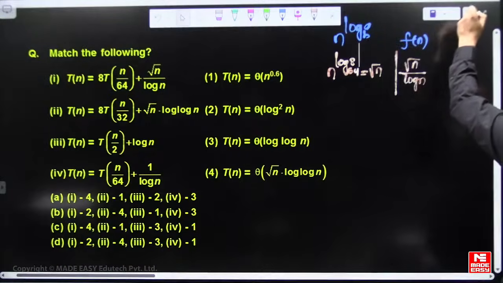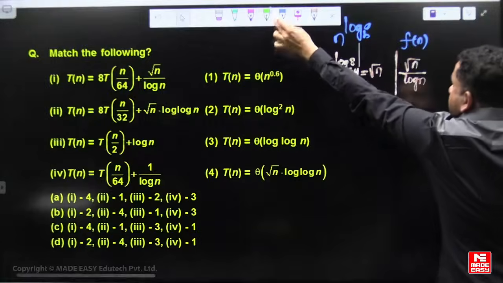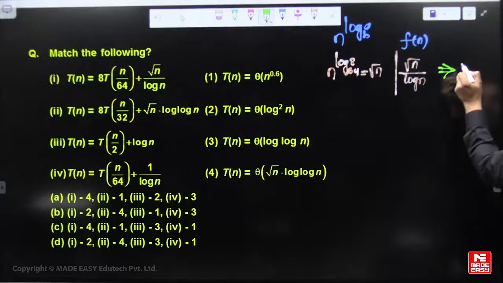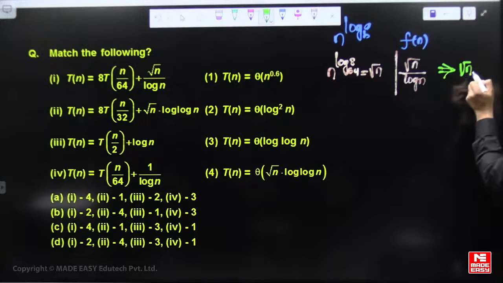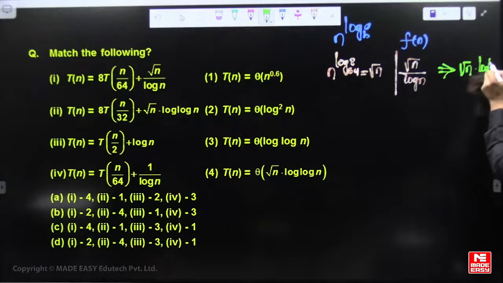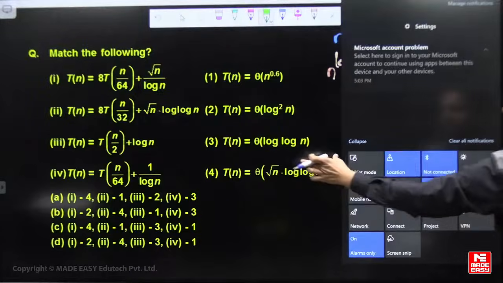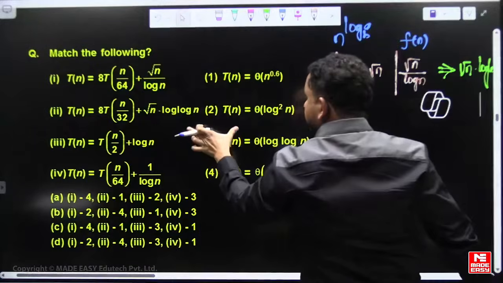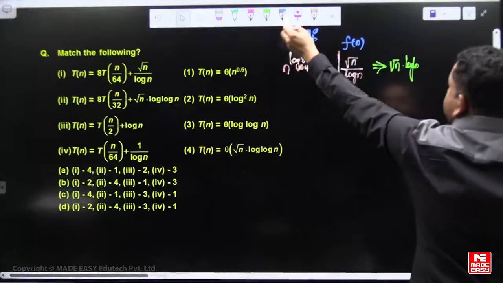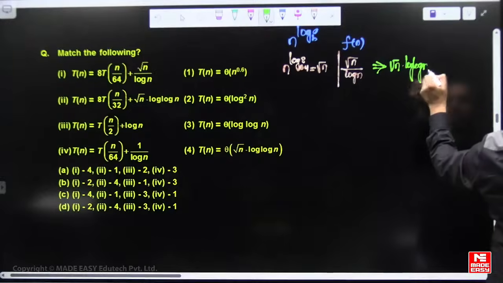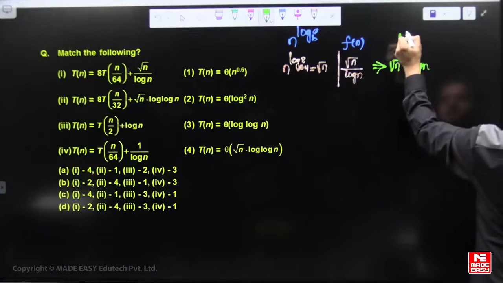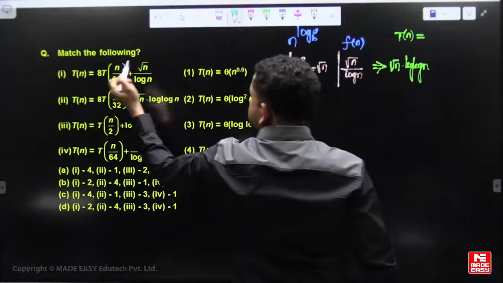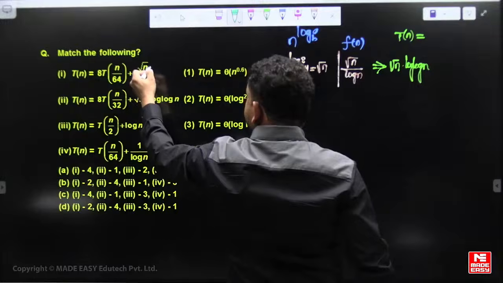So if f of n is log n times smaller, then this is a modification of the second case, and the T of n solution is theta of n power log a base b, that is root n multiplied with log n, is the solution for this recursion. That is the asymptotic value of T of n. So the first one is root n log n, 1 to 4.